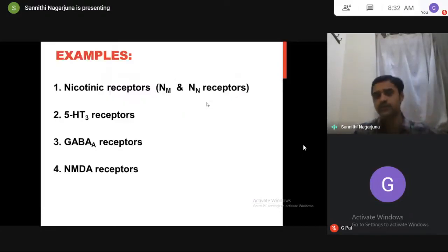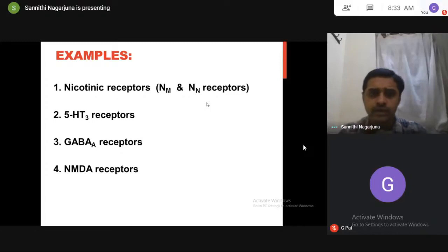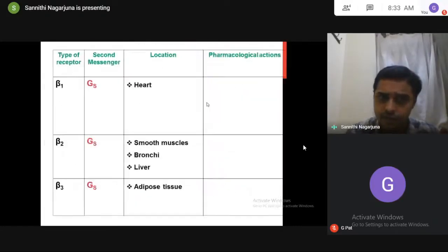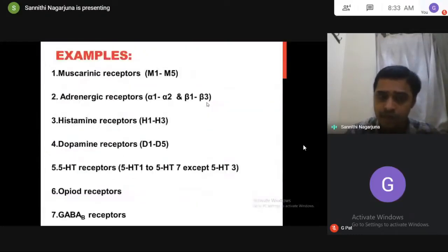Some examples are ionotropic receptors. I told you already, most of the receptors in pharmacology belong to G protein. Some receptors are ionotropic, like nicotinic receptors. Some exemptions will be there. Cholinergic receptors include two, muscarinic and nicotinic. Muscarinic receptors are G protein, so nicotinic receptors come under ionotropic.